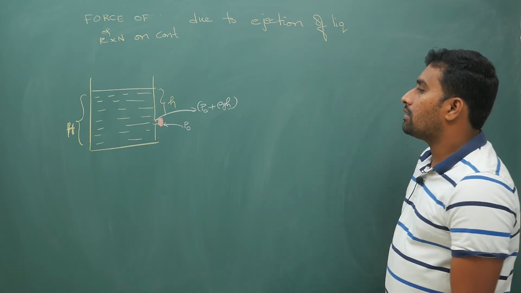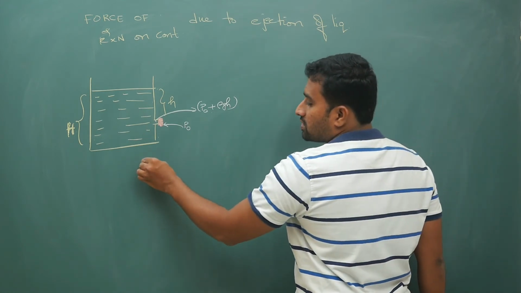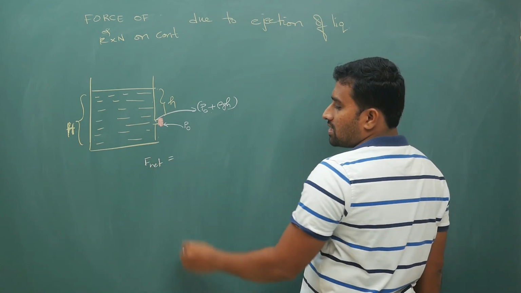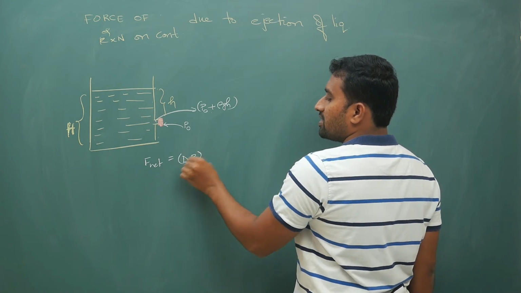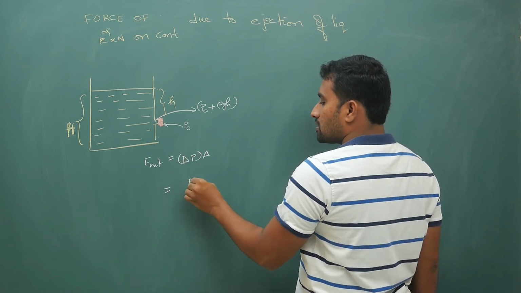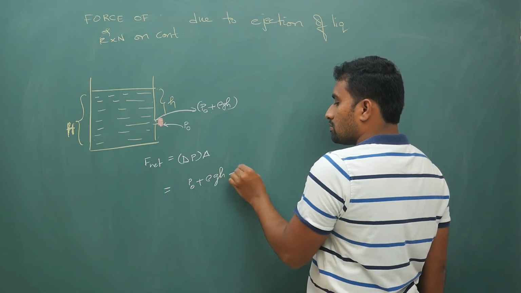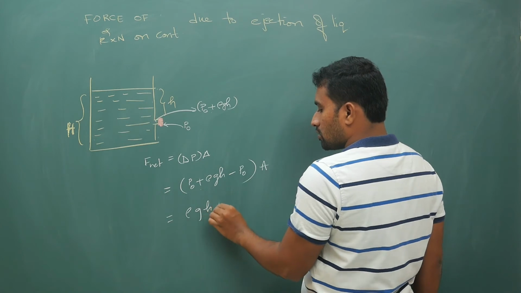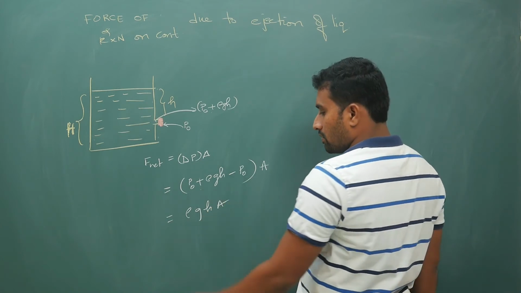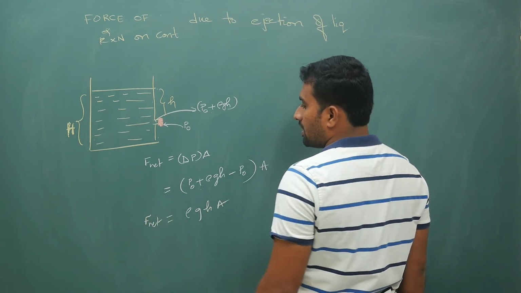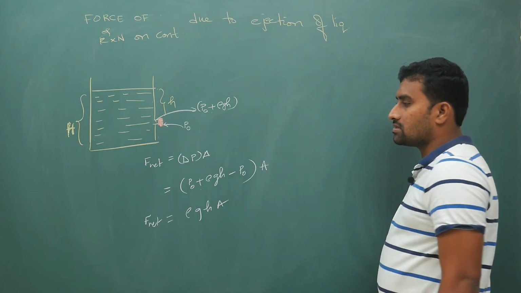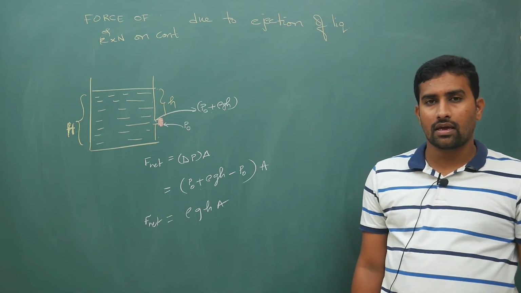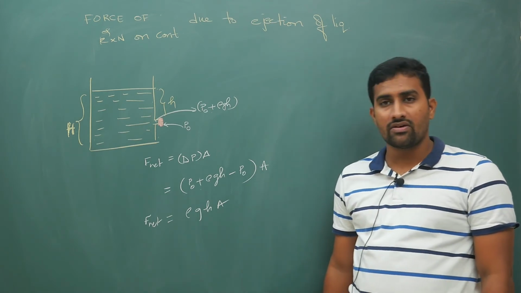Now on the cap your net force is the pressure difference into area, that is P naught plus rho g h minus P naught, into A. So that is equal to rho g h into area. Now keep this in mind. On the cap, if it is asked, this is what you are supposed to write if you are closing it with the help of some cap. On the container this much is the force.